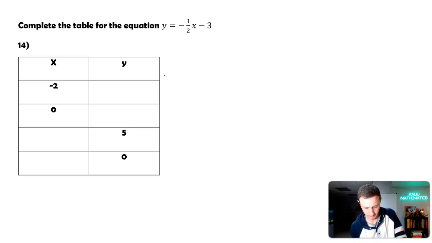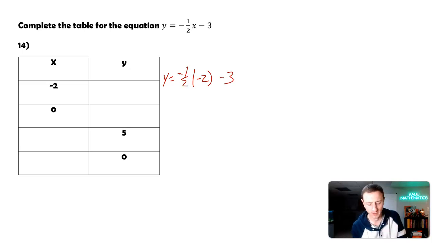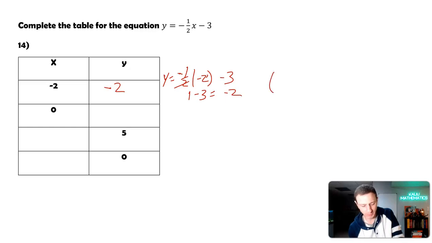I'm going to go over here, so a little bit more room to write. y equals negative 1/2 times negative 2 minus 3. So negative 1 times negative 1/2 times negative 2. The 2's are going to cancel, giving us a negative times a negative, which is a positive 1, minus 3. 1 minus 3 is negative 2. So we get negative 2 as our y value, ordered pair negative 2, negative 2.